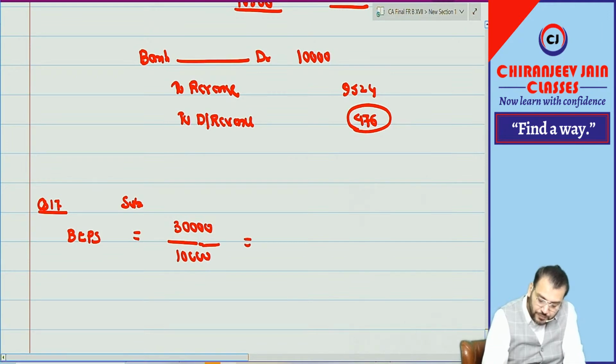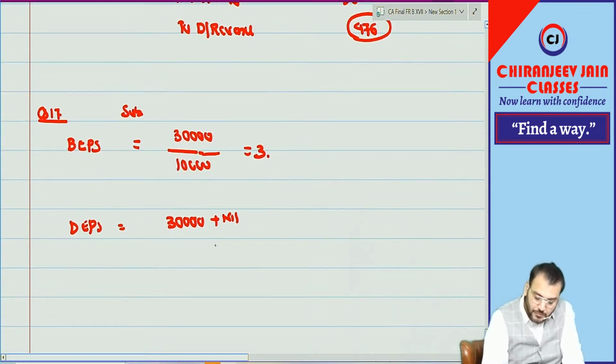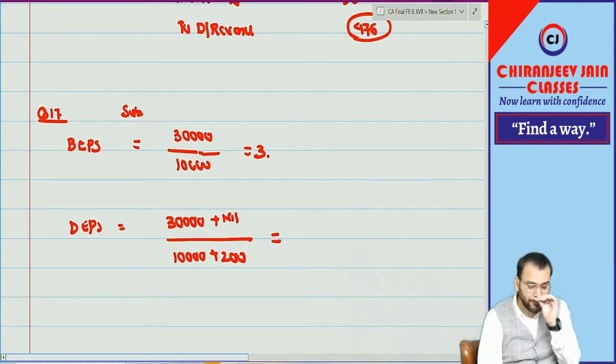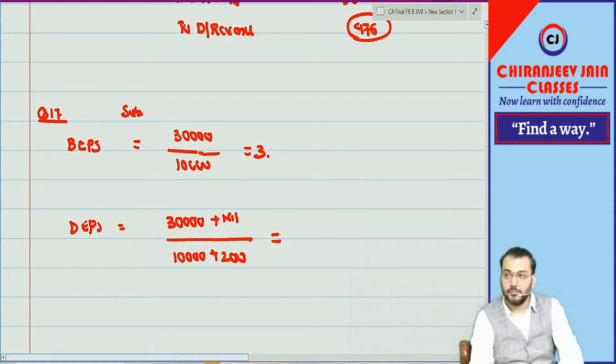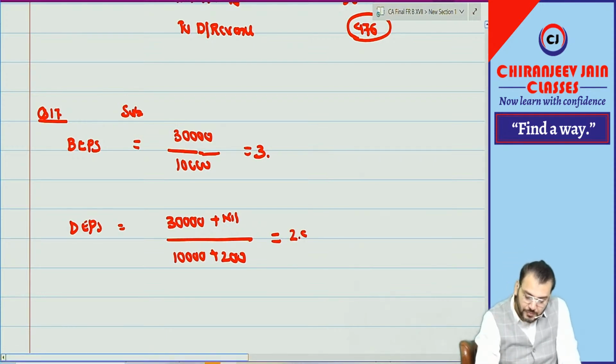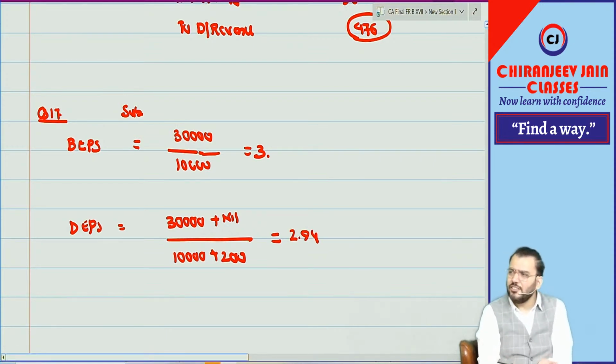So it becomes 3 rupees. What will be the diluted earning per share? 30,000, for options there is no effect in the numerator. But it will become 10,000 plus 200, which is 10,200, so 2.94. Subsidiary is easy. Correct.